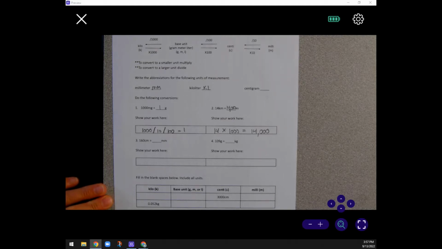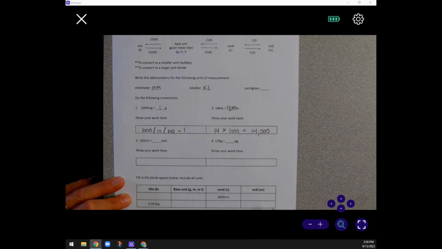You're given a number and you're also given a unit of measurement. So we're going to start with 3,000 centimeters. The first thing you're going to want to do in the table is put in the units for that spot in the table. So for centi, we're using centimeters.